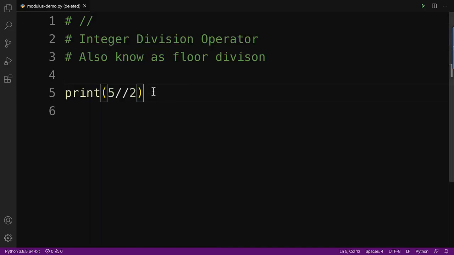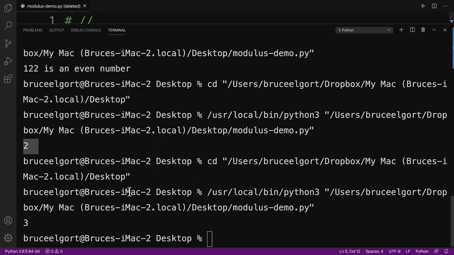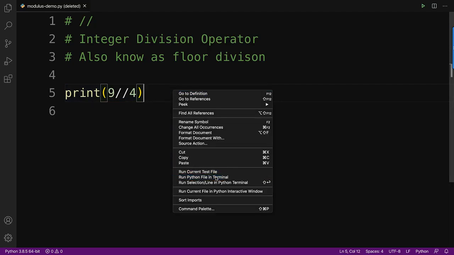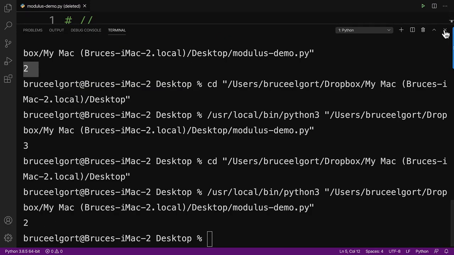So let me show you another one. Let's just do 9 and 3. So 3 goes into 9 3 whole times. So what do you think is going to get printed out here? Well, 3, because it goes in 3 whole times. What about 4? How many times does 4 go into 9? It goes in twice, right? 4 times 2 is 8, so it goes into 9 twice. There we are, 2.